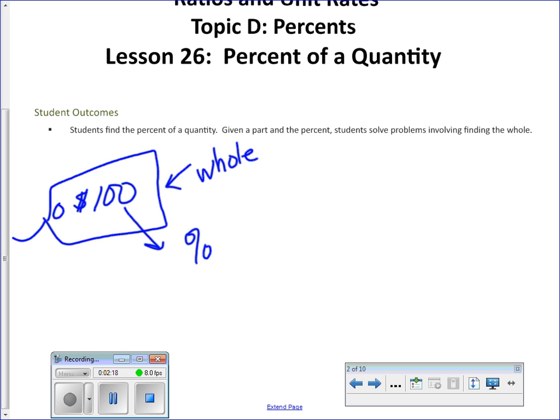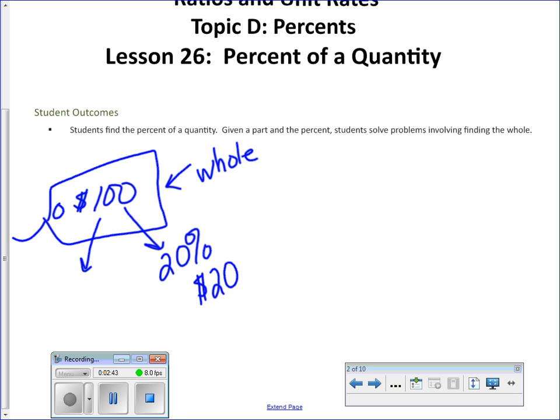So think about how we wrote ratios on Monday as a part of our opening activity. We have our whole and we also have our part. So if it's 20% off, we know that we're going to save $20. But what about what's left?